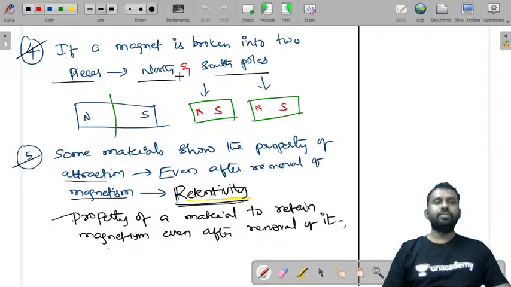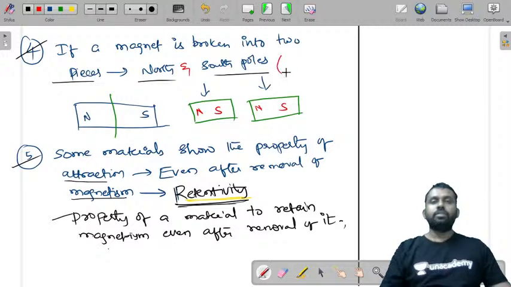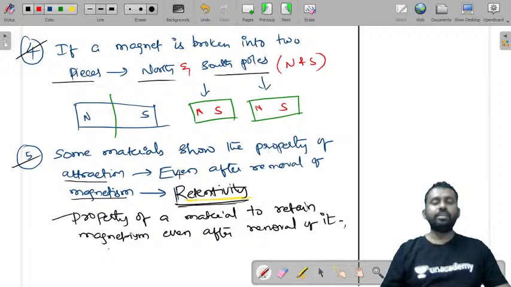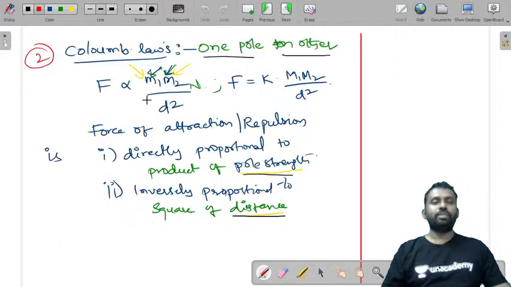And we have seen if a magnet is broken into two pieces, it will still have north and south poles, right? Then we have seen some materials show the property of attraction even after removal of magnetism. That property is called retentivity. Then we have seen the laws of magnetism, that unlike poles will attract and like poles will repel.